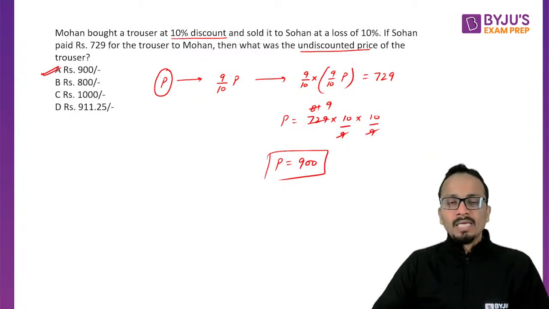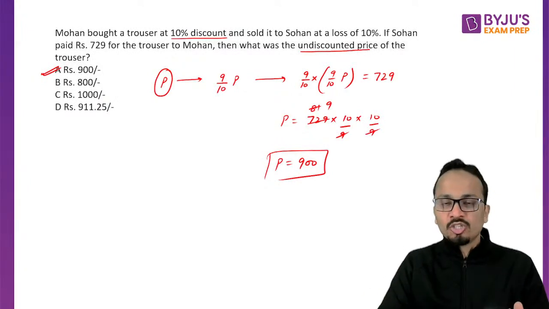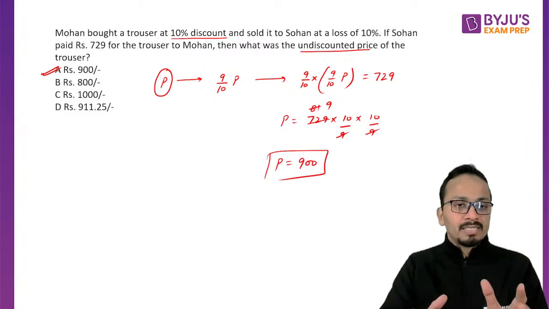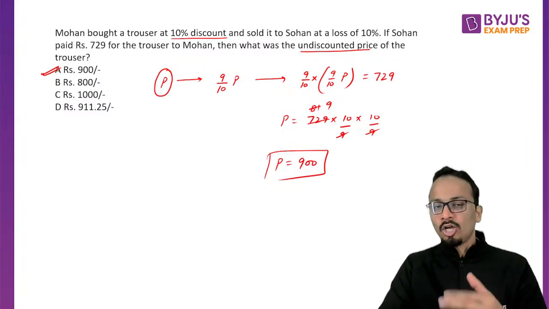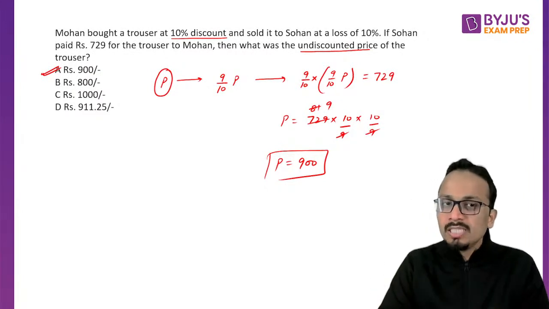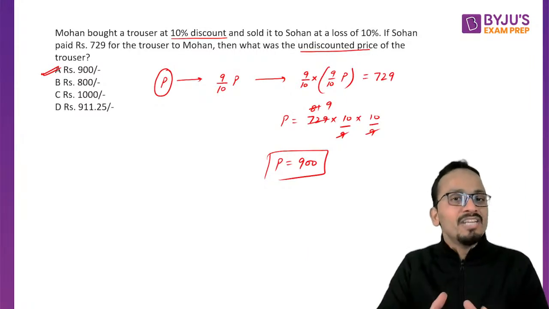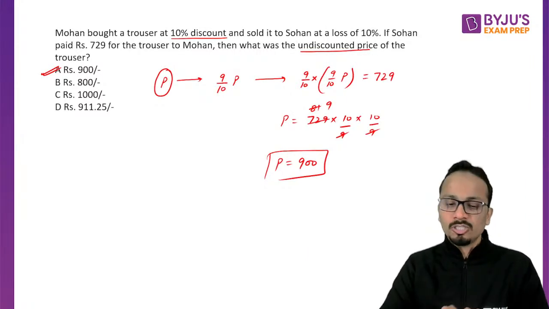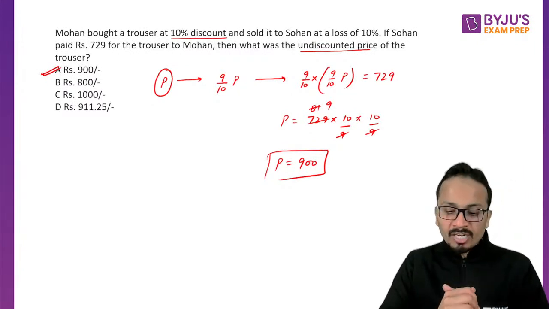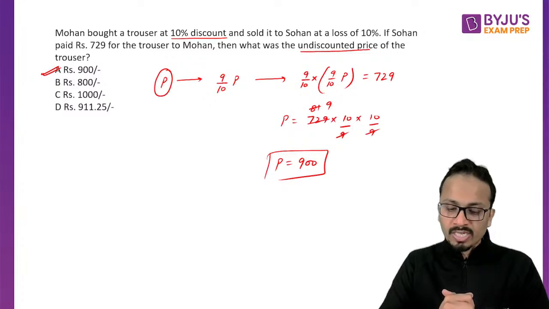All right. Now friends, understand the way I am solving these questions. This is one very important thing: the method that I'm using, the logics and the shortcuts that I'm using. You all must learn all these things in the days to come. Then only you'll be able to save plenty of time while solving these questions. Yes, Kishore, you could have written it as 0.81P is equal to 729. Yes.